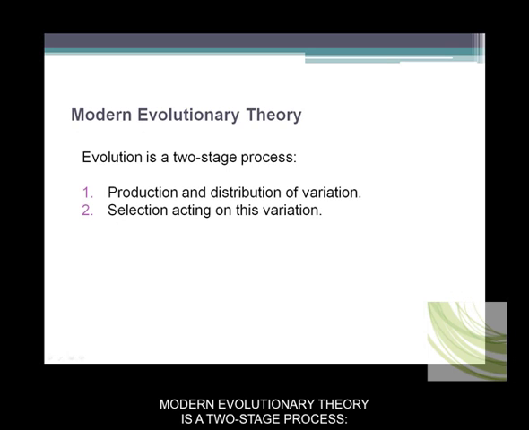Modern evolutionary theory is a two-stage process that is the result of the production and distribution of variation and the way that selection acts on this variation. So we can look at everything that we've talked about so far and put it into these two steps: production and distribution of variation, and selection acting on this.